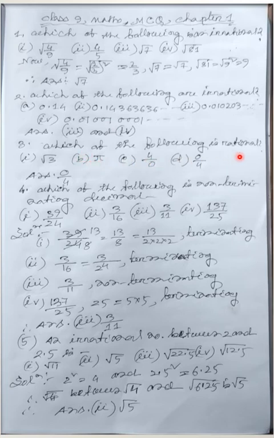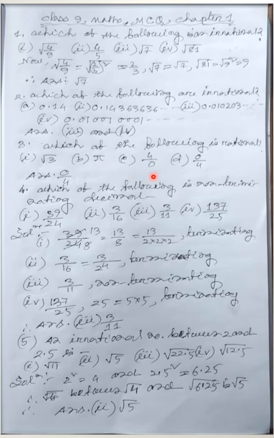Which of the following is rational? Now you are asked to find the rational one. Already I told you root numbers are irrational numbers if they are not perfect squares. 3 is not a perfect square number, so root 3 is an irrational number. Pi, always remember it, pi is an irrational number.